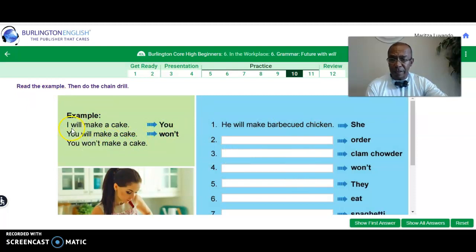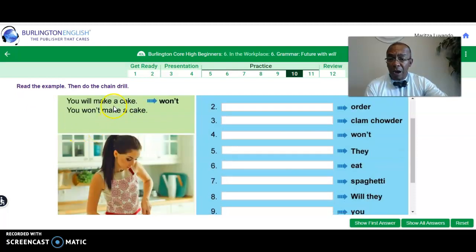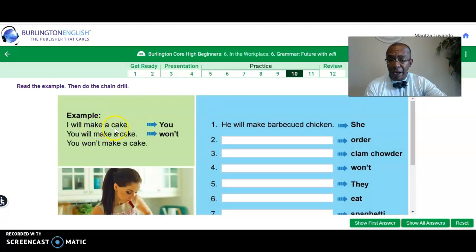For example, listen, he says, I will make a cake. Next one will be, you will make a cake. Or you can say, you won't make a cake, okay? So for example, he says, he will make barbecue chicken. She will make barbecue chicken, right? And so on and so forth. Clam chowder. He will make clam chowder or she will make clam chowder. Tell me the reason why.